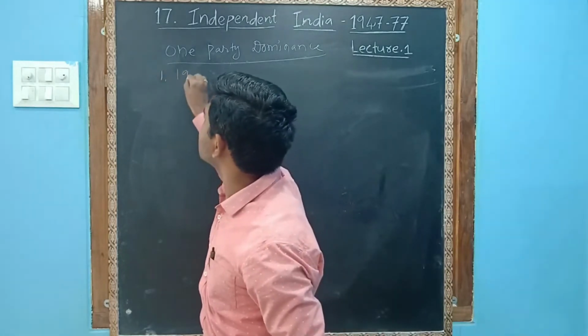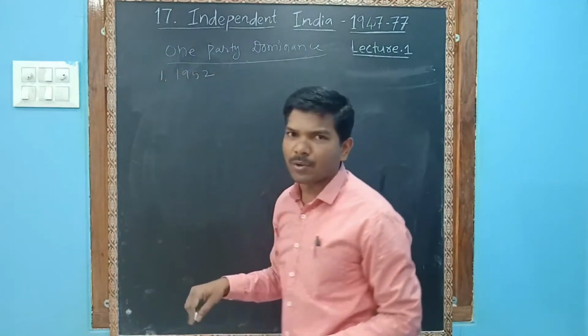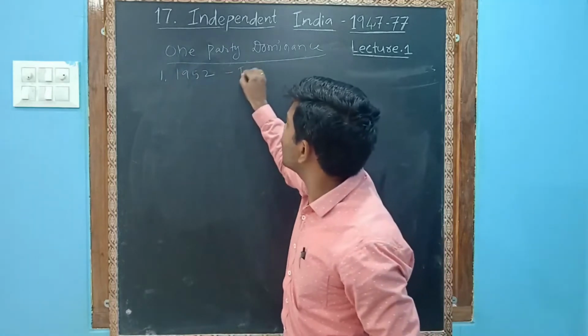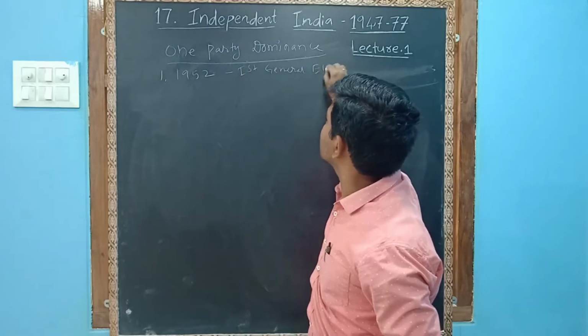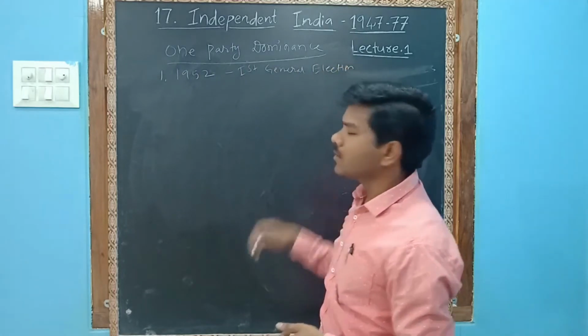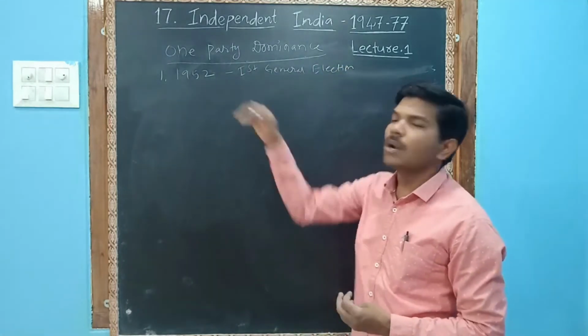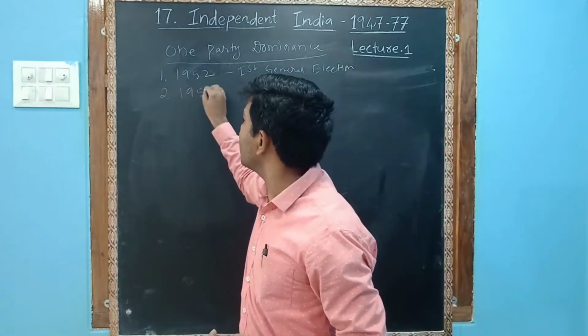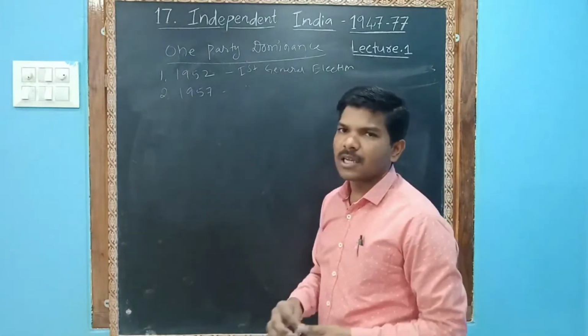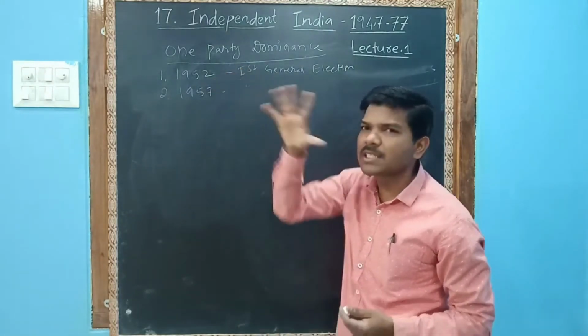The first general elections were held in 1952. It's very, very important. Then the second general elections were held in 1957. The difference between these two is 5 years.